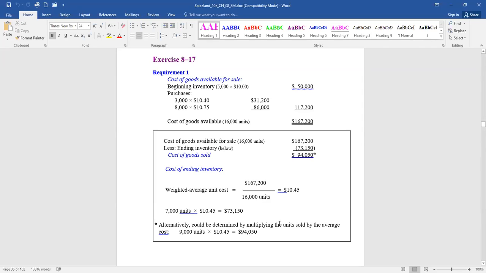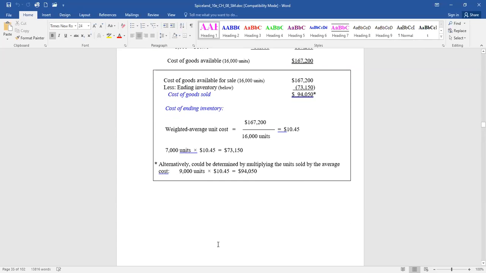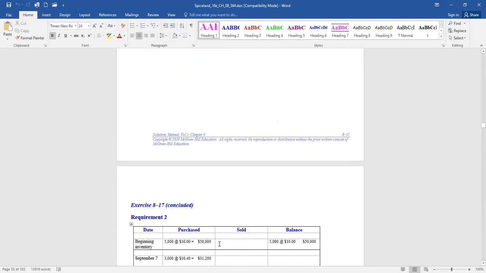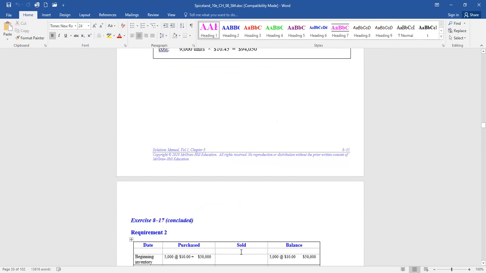That's the average cost. But what happens if you have the perpetual? That's a little different because we're removing inventory as we sell it. So let's take a look. Remember, we use a perpetual inventory record to keep updating our inventory as we buy more and sell more. And we update the average cost per unit each time we buy more inventory. So we start with 5,000 units at an average cost of $10 each.